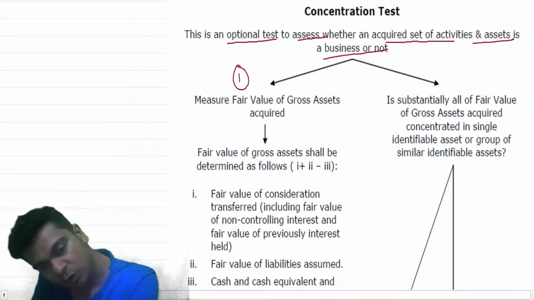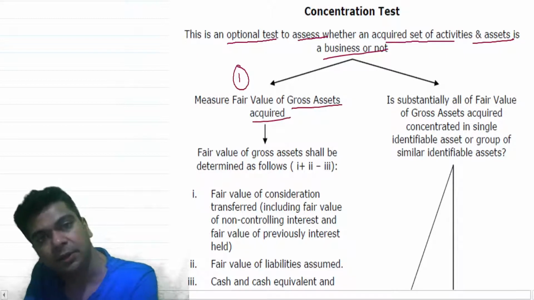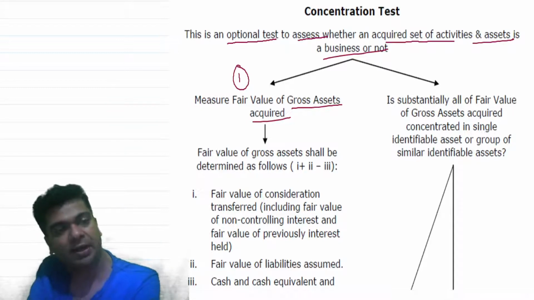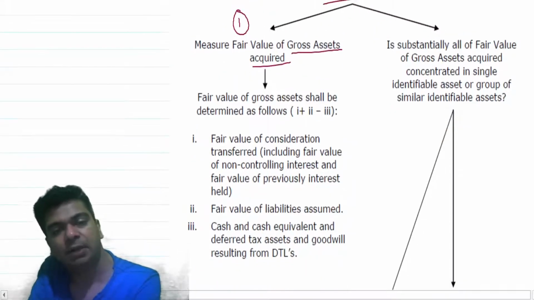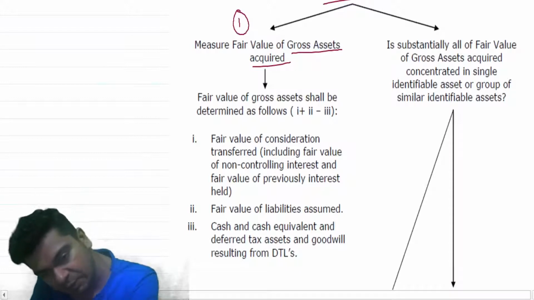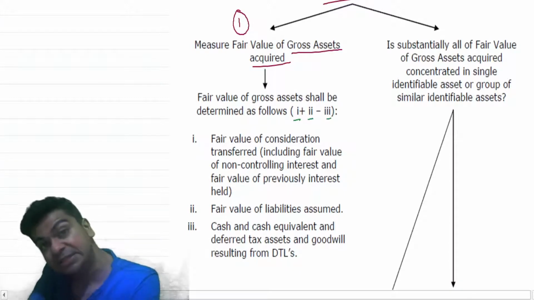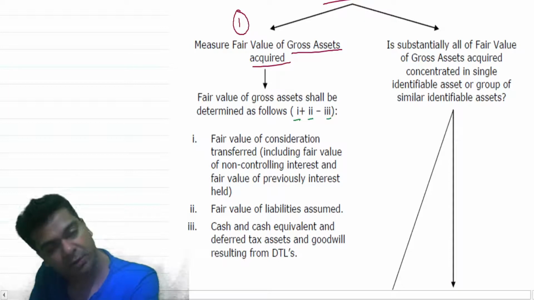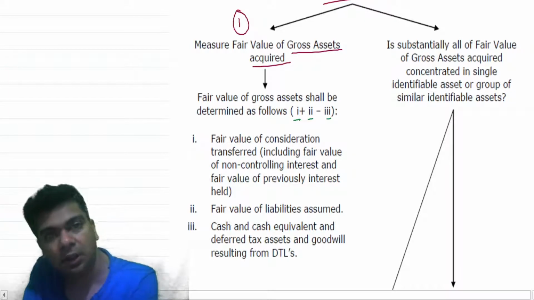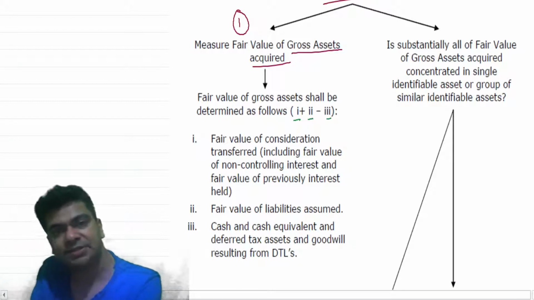Measure the fair value of gross assets acquired. How will I determine the fair value of the gross assets acquired? This is the process that you are supposed to follow. It will be 1 plus 2 minus 3. Item number 1 is fair value of consideration transferred. That's nothing but your purchase consideration.